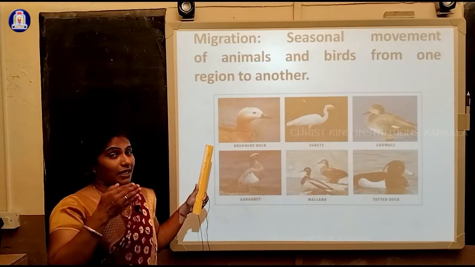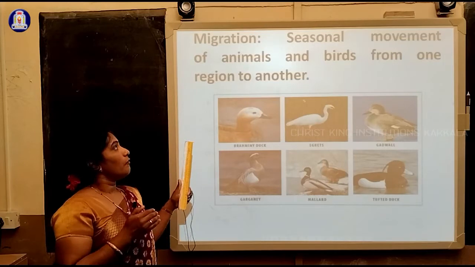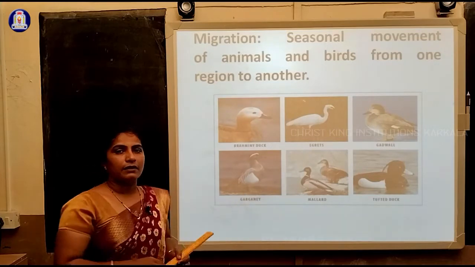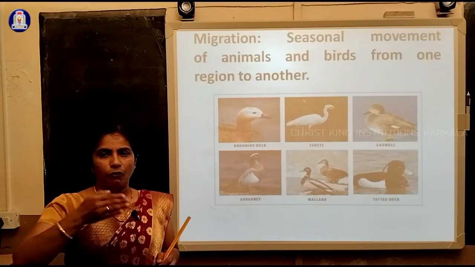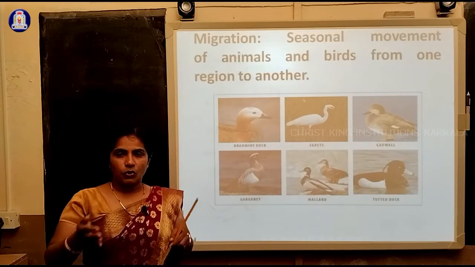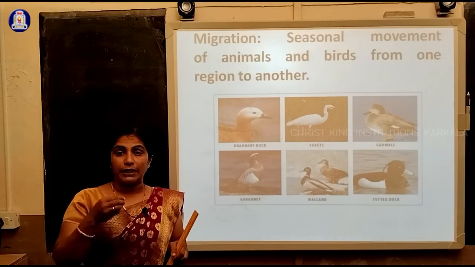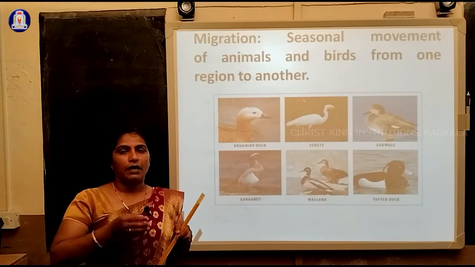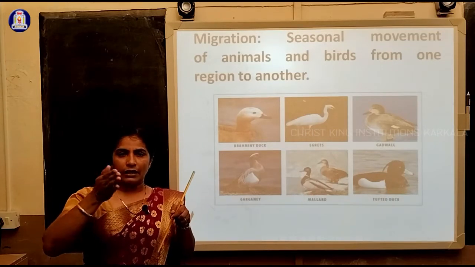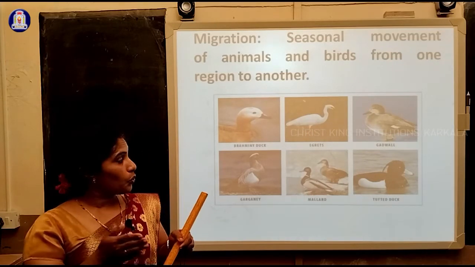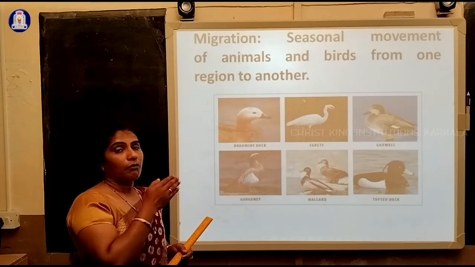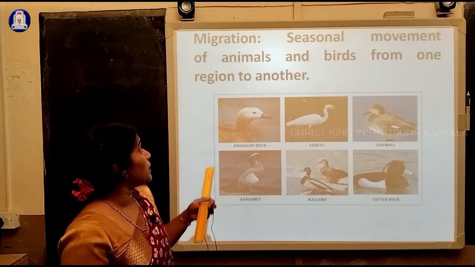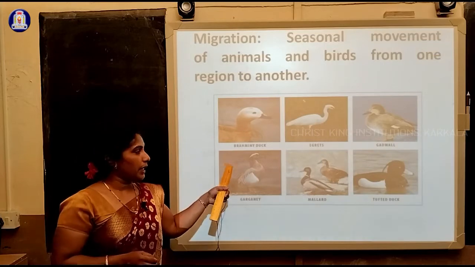Migration is a seasonal movement of birds or animals from one region to another. Why are they moving? For example, if they are surviving in their natural habitat, they want to breed and lay eggs. In some conditions they can't lay eggs, for example if the temperature is very cold. So in that period, or for food, or because of a change in climatic conditions, they move from place to place, or region to region, for many reasons. That is why it is called migration, and they are migratory birds.